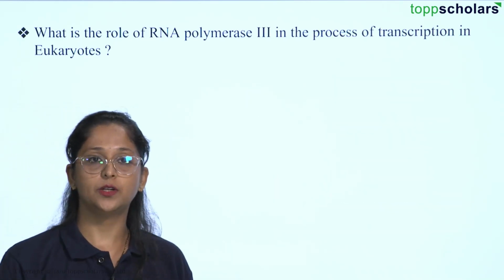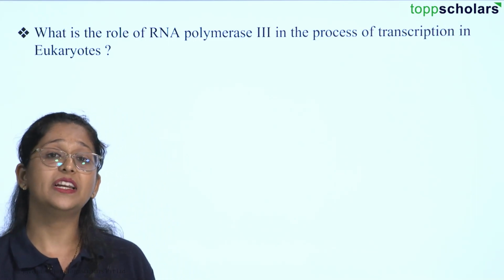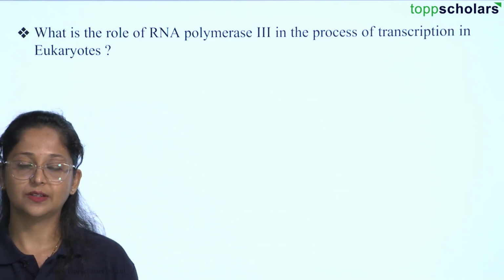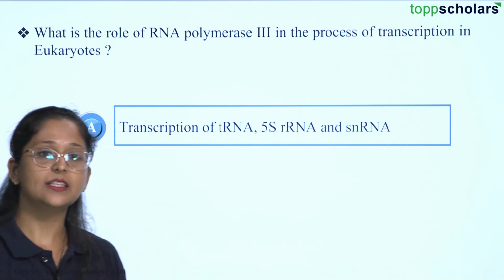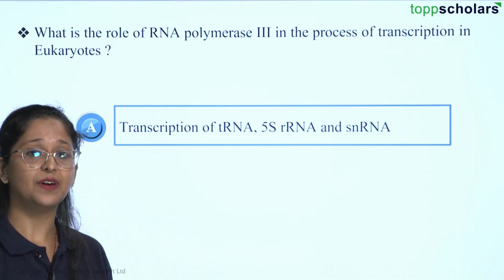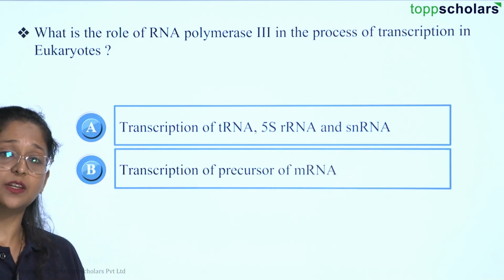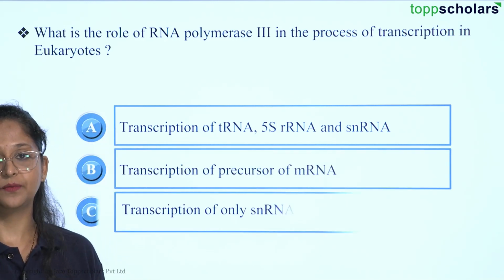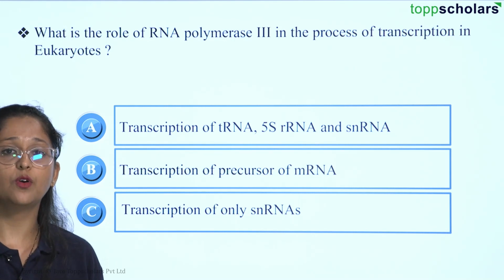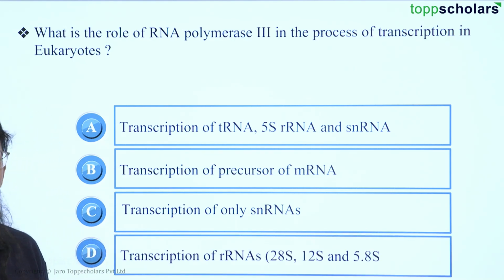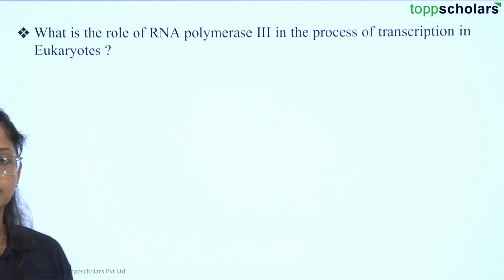So here the question is, what is the role of RNA polymerase 3 in the process of transcription in eukaryotic cells? Option A is transcription of tRNA, 5S rRNA and snRNA. Option B is transcription of precursor of mRNA. Option C is transcription of only snRNAs. And option D is transcription of rRNAs 28S, 18S and 5.8S.